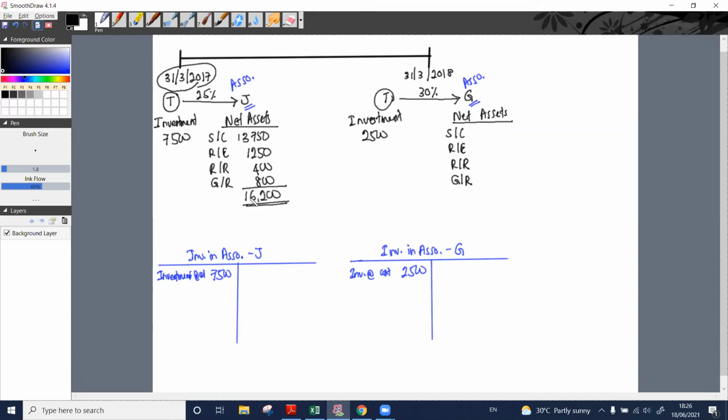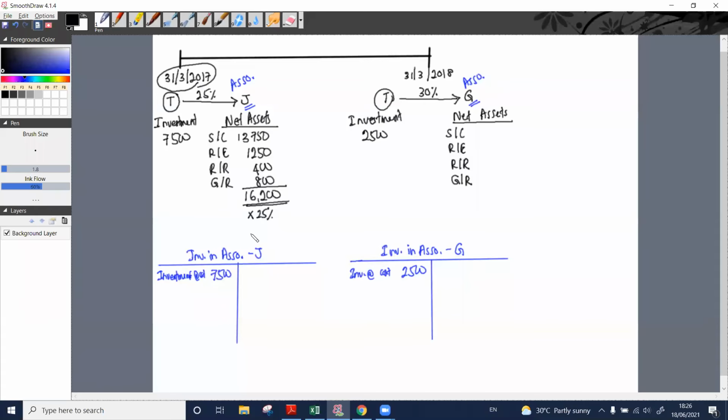On the acquisition date, the net assets were 16,200. What percentage of these net assets did we acquire? Out of this 16,200, we acquired what?